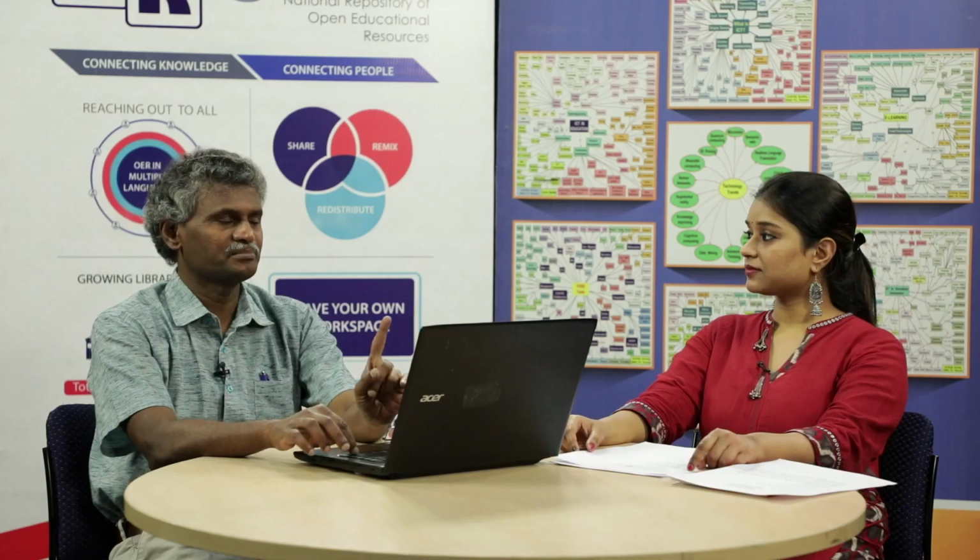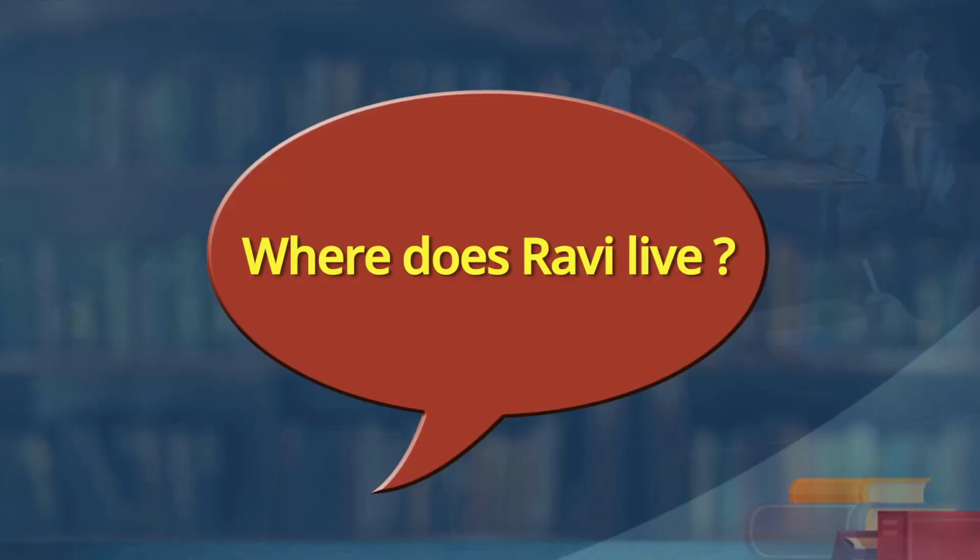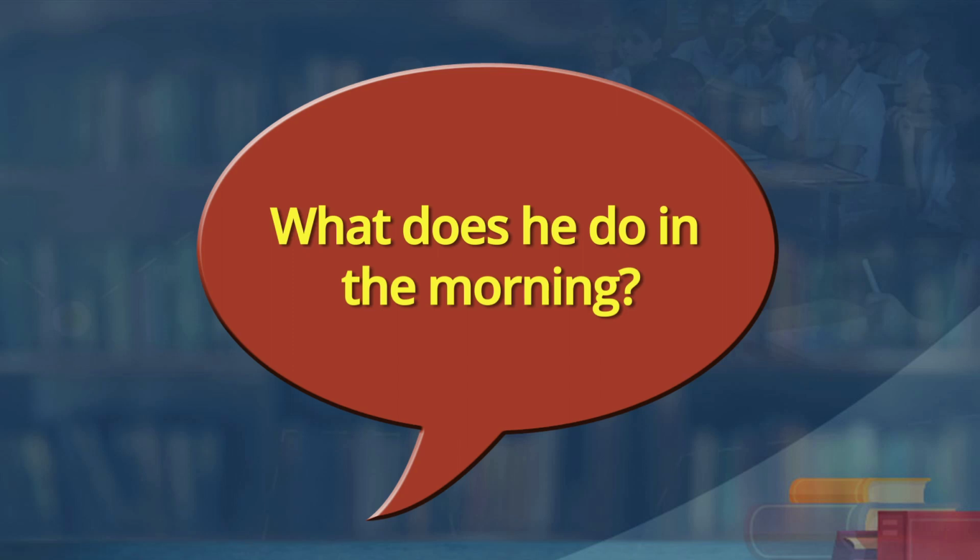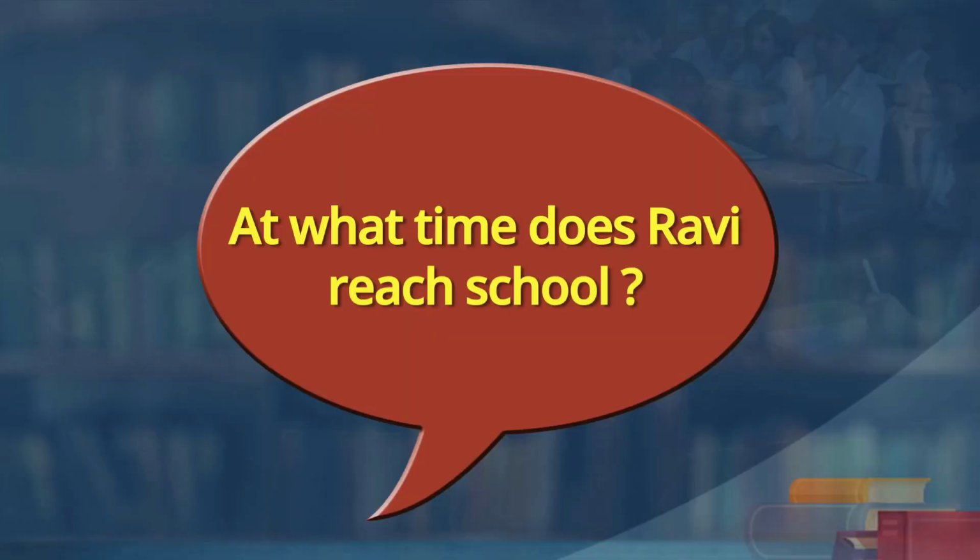Now, we have set the objectives clear to our learners. Let us go back to the paragraph again. We have read it twice. So, I am going to ask you to just recall, otherwise we will read again. Some questions you will have to answer. Where does Ravi live? Ravi lives in Chhatarpur. What does he do in the morning? He goes for a walk every day in the morning. What time does Ravi reach the school?